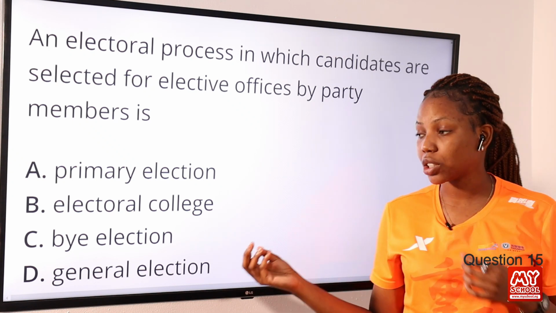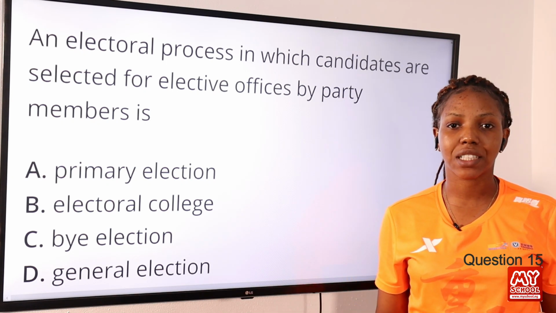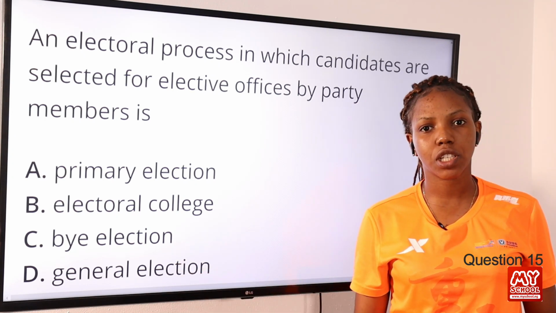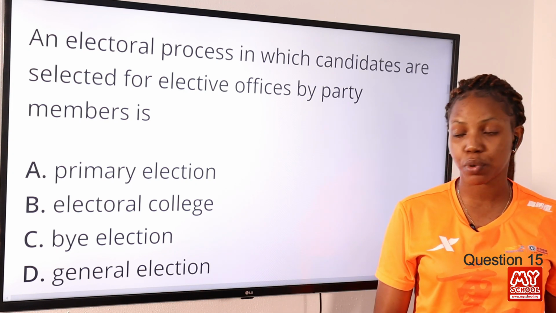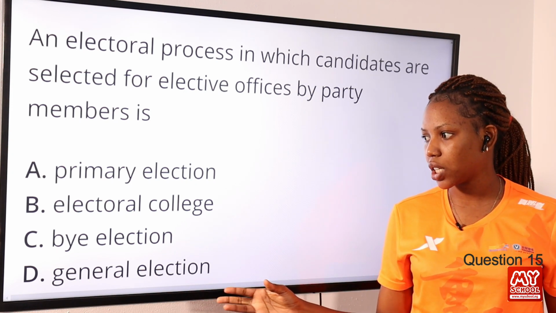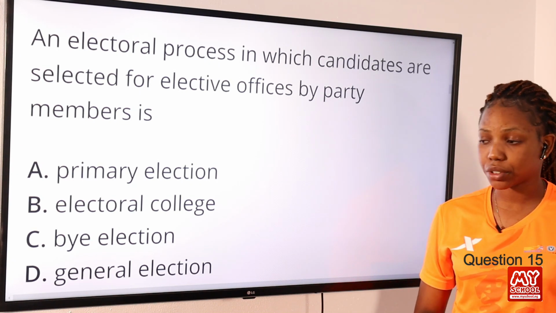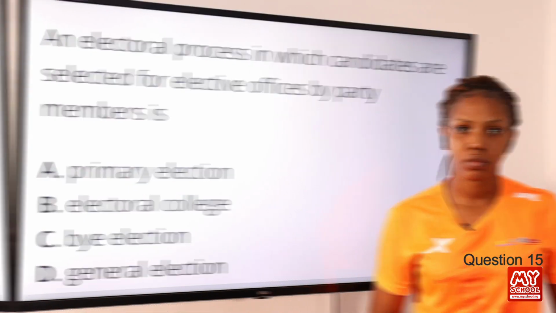Now, option B, electoral college, is a group of people who come together and their job is to choose their political leaders. By-election is a special election held in order to fill a vacant position. General election is when everybody votes for their preferred candidate. So the answer to this question is option A, primary election.